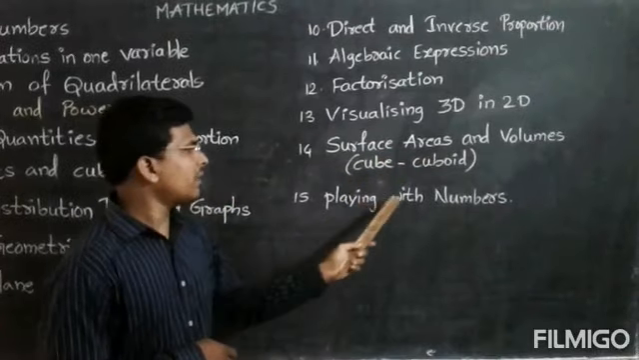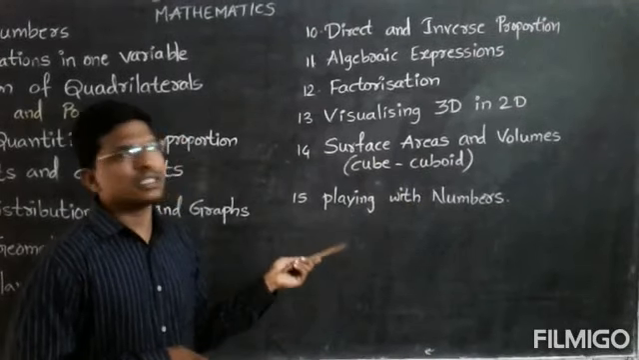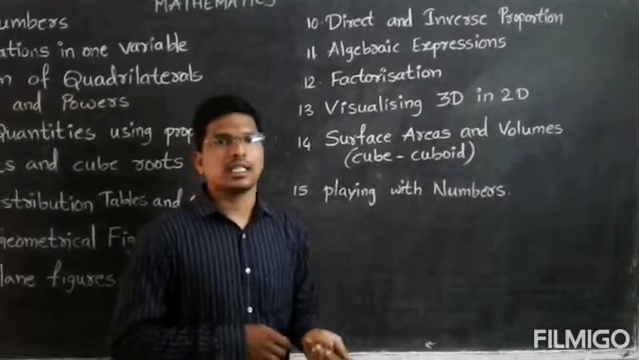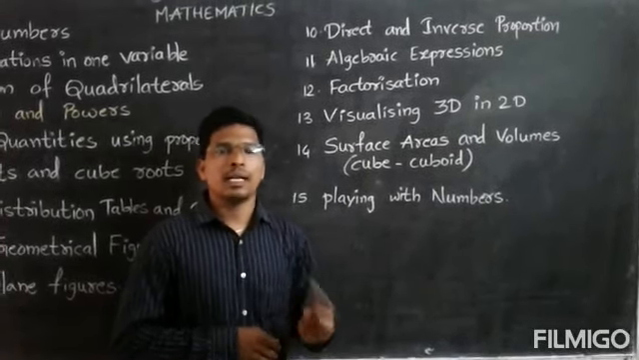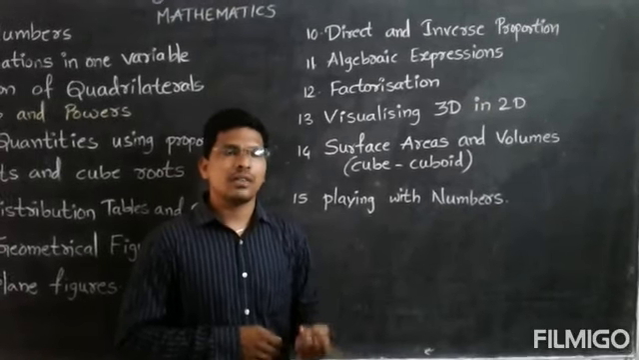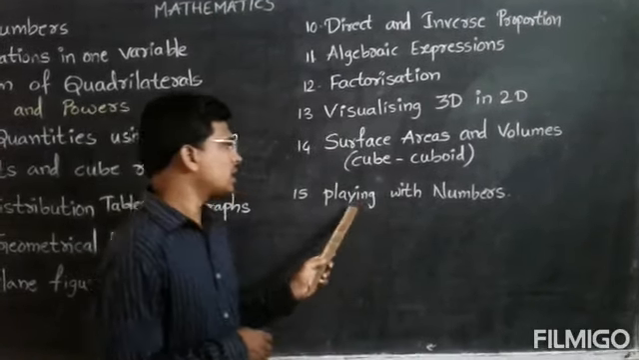Okay. Next, playing with numbers. Playing with numbers is a very easy chapter. We already learned divisibility rules in 6th class. Okay. What are prime numbers? What is easy multiplication? So divisibility rules, we are going to learn in this chapter.